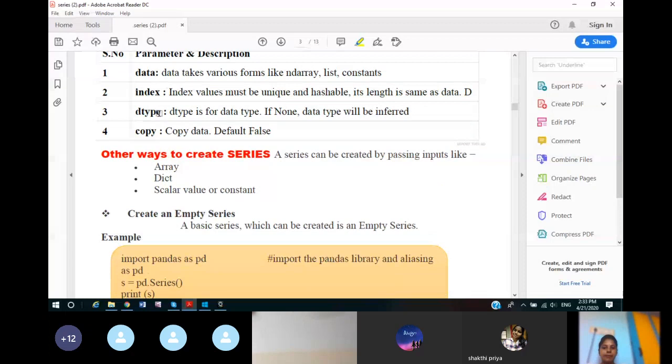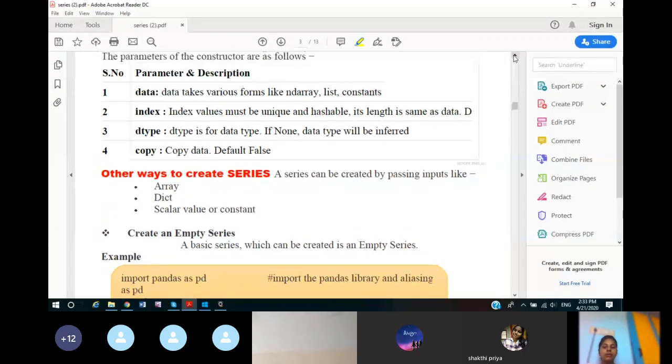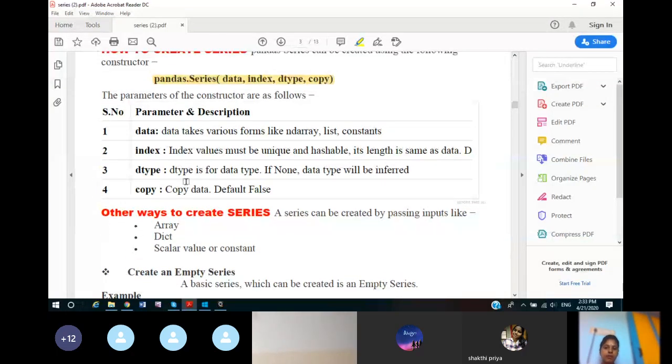Now see the dtype. Dtype is the type of data which you are using in this series. If none, if you have not mentioned any data type, that is, it does not have any value, no data is stored, then the data type will be inferred. That means a None data type will be there. We are going to discuss it later, so I'm not explaining it further.